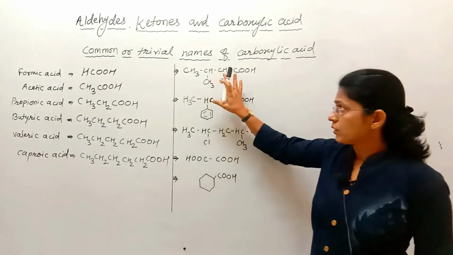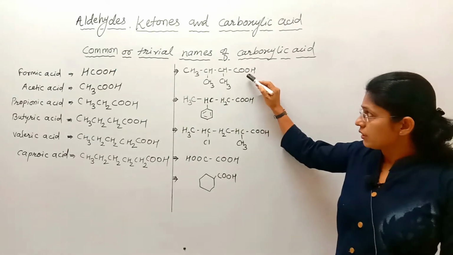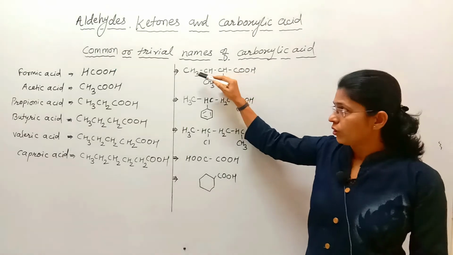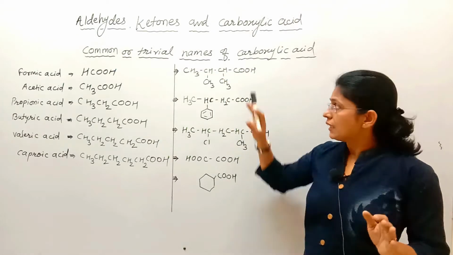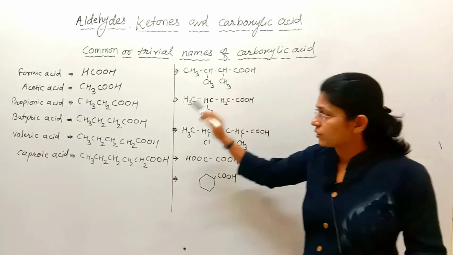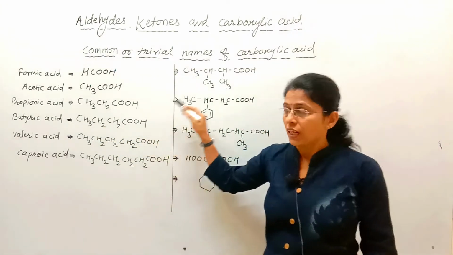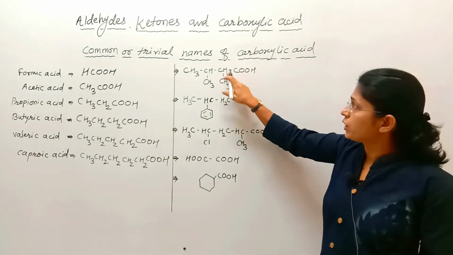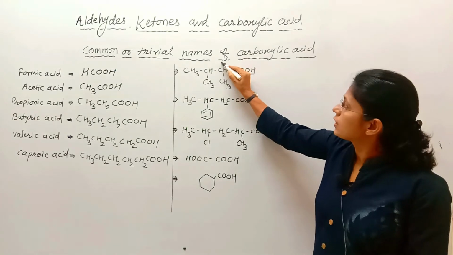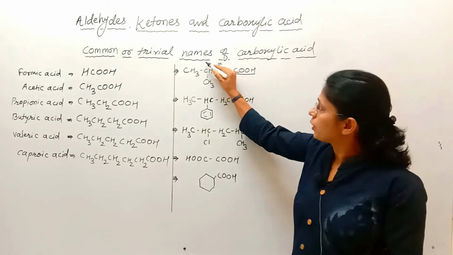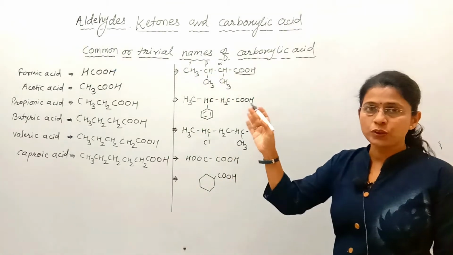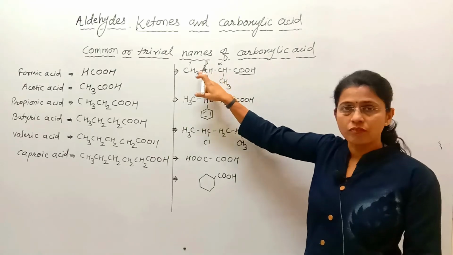See here, consider this long chain; it contains 1, 2, 3, 4 carbons, so this compound is a derivative of 4 carbon butyric acid. Here the first carbon next to the functional group is alpha, next to that beta, next to that gamma, next to that delta, and so on. These are the Greek alphabets.